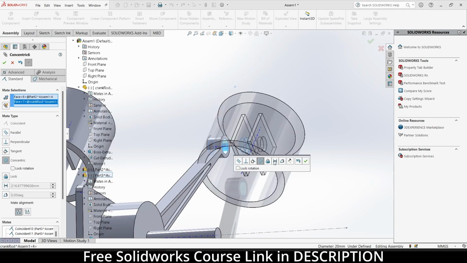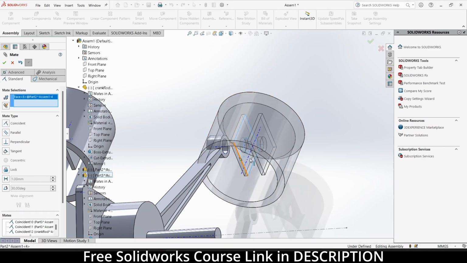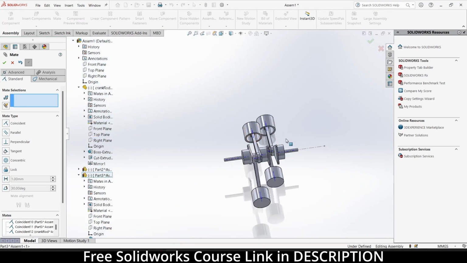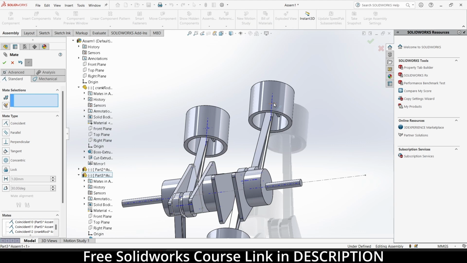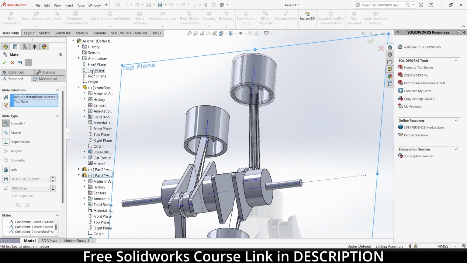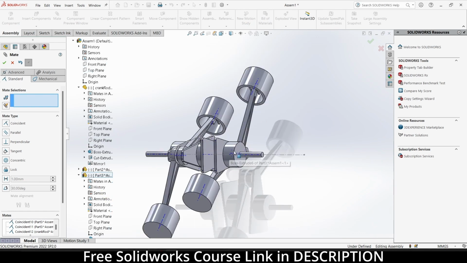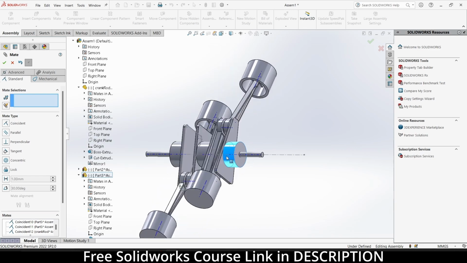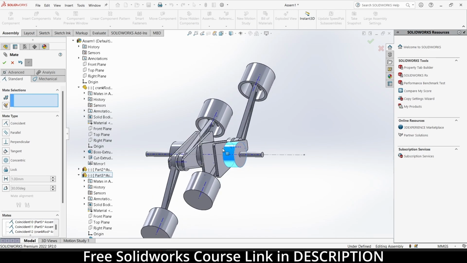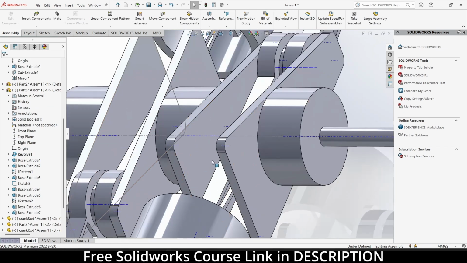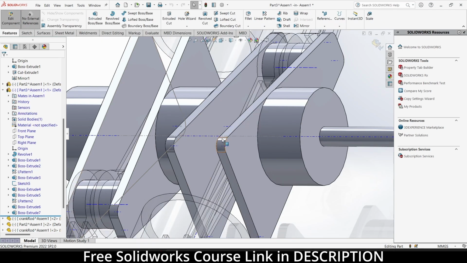Just some coincidental mates. Let's see if it's working or not. Hey, it's working. Before I move forward, the fillet is quite low, so let's do some modification in this. I will select this part, click on edit components. Select this. There must be some fillet there. Okay, fillet I guess in sketch mode.